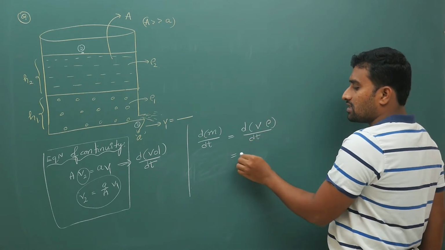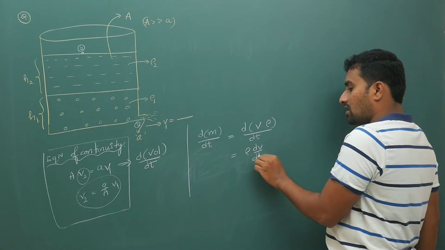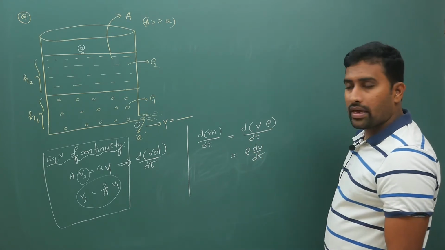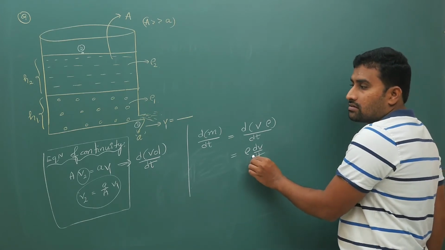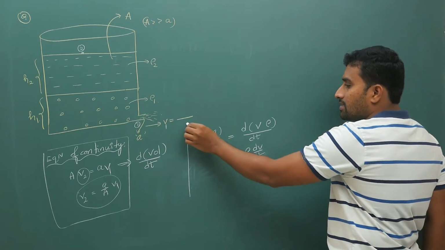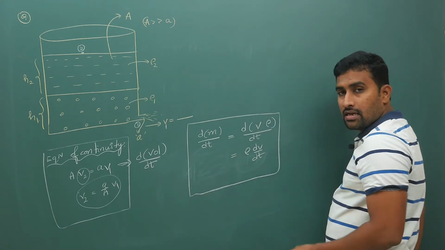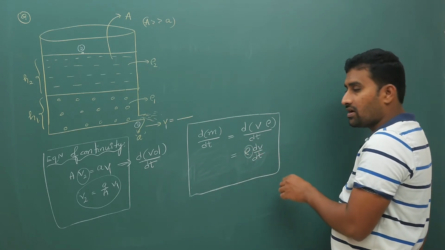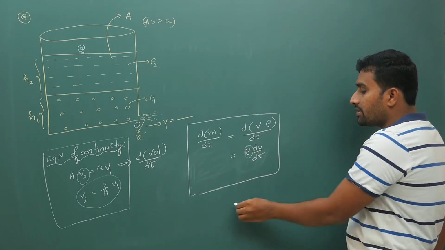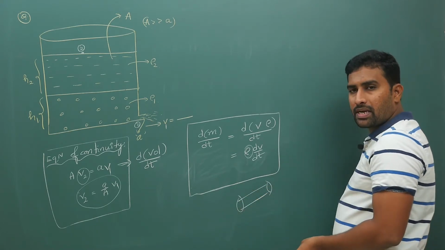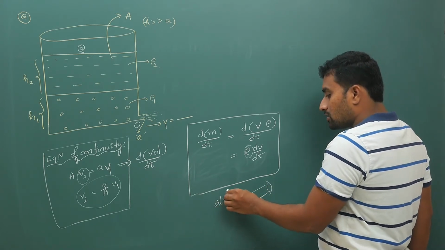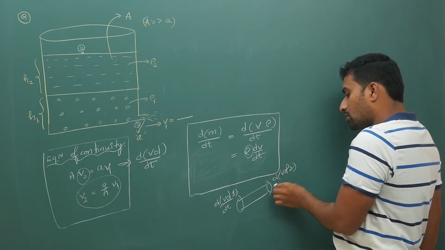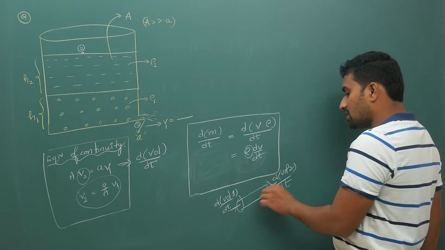If rho is constant, we write rho times dV by dt. If the mass entering is the same as the mass leaving, for the same liquid the rho will cancel off. So dV1 by dt is equal to dV2 by dt for a flow in a pipe: at one end the volume entering, at the other end the derivative of volume 2 with respect to time. However much enters, that much leaves.